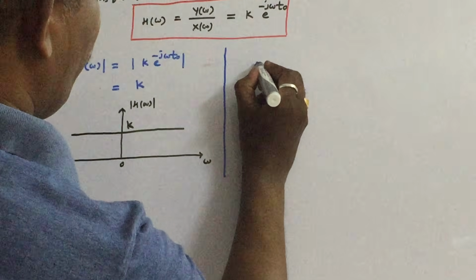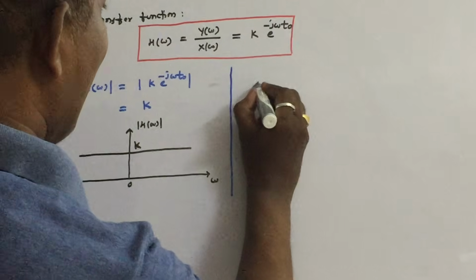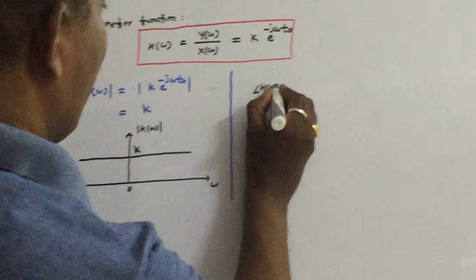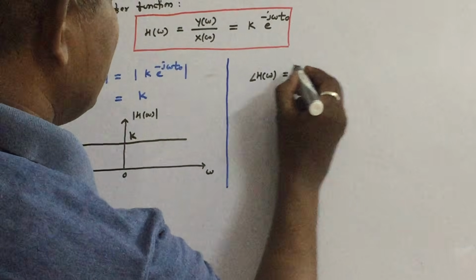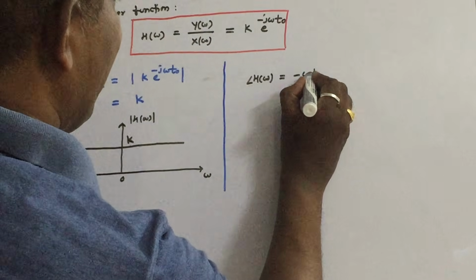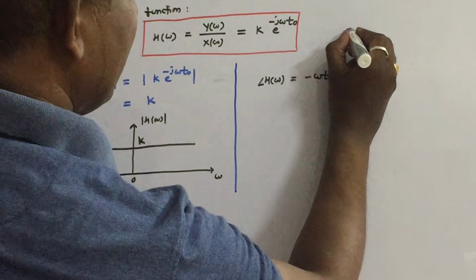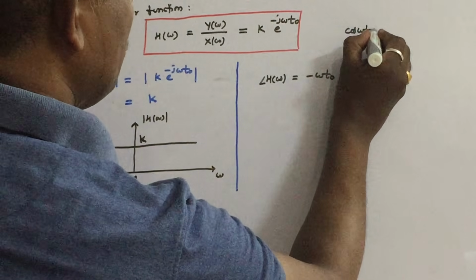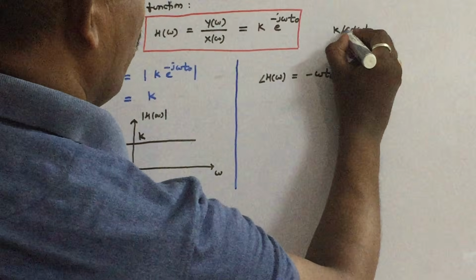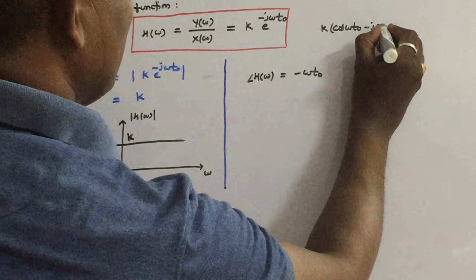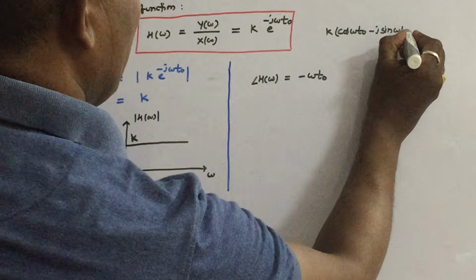So what is the phase angle? The angle of H of omega is minus omega t0. This is because H of omega is written as k times cos omega t0 minus j sin omega t0.